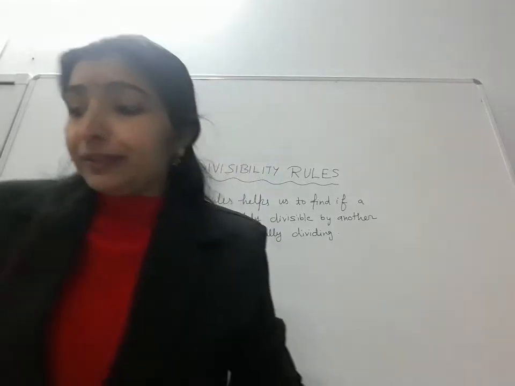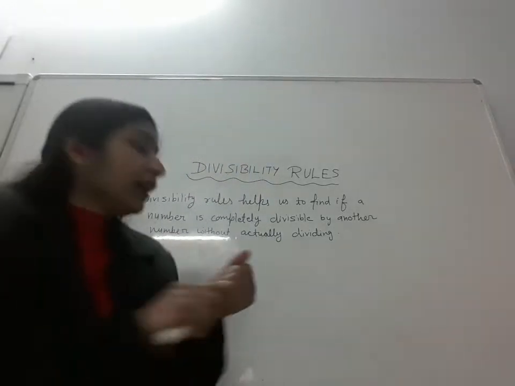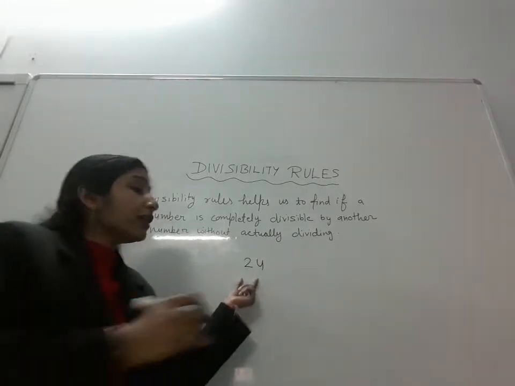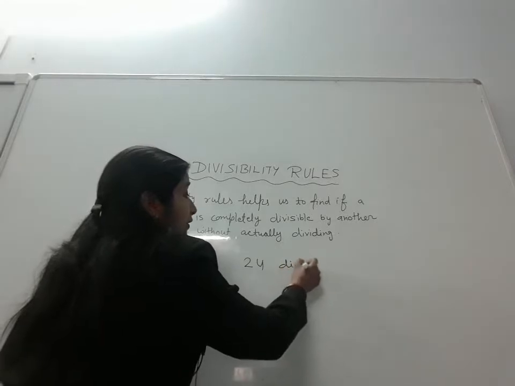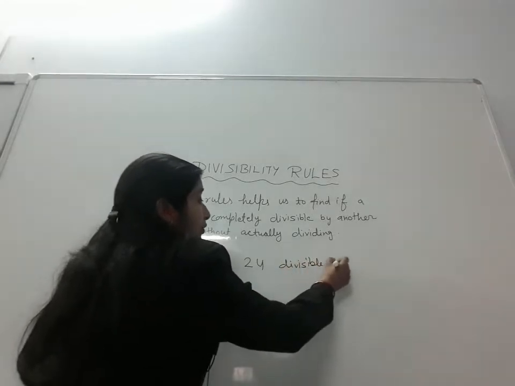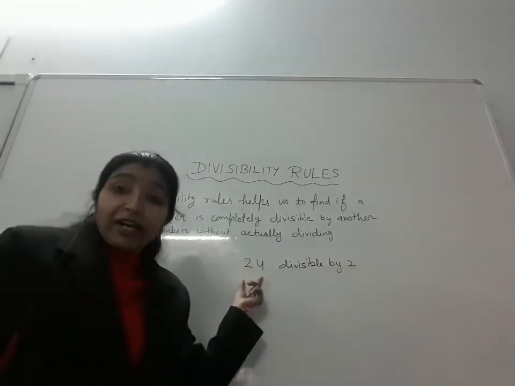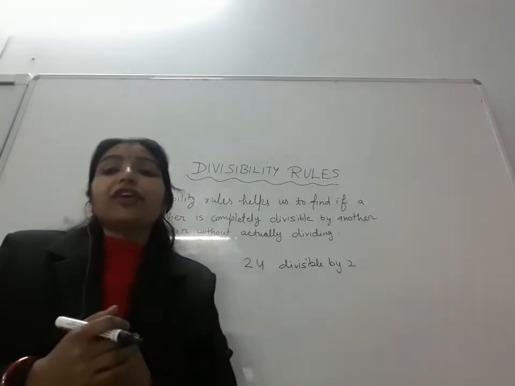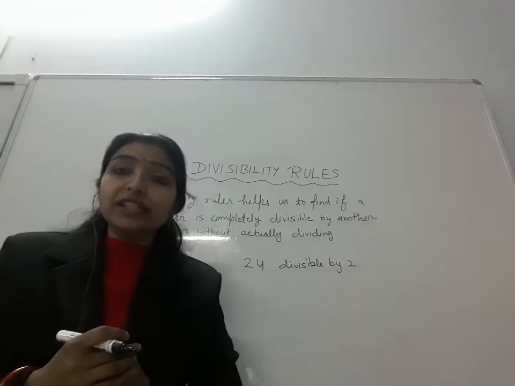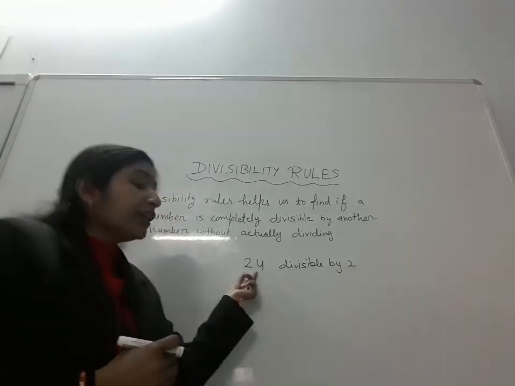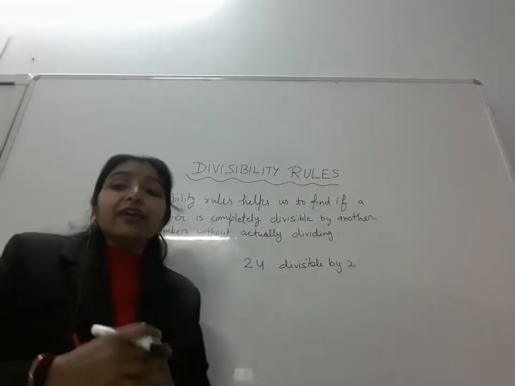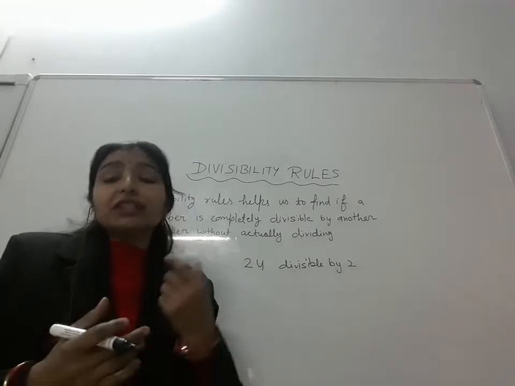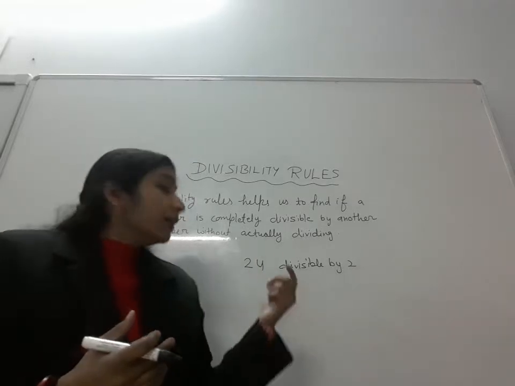For example, if I say 24, is 24 divisible by 2? Without dividing, if you can say yes or no, here we are using the rules of divisibility. So 24 is an even number and we know all even numbers are divisible by 2. So this is the rule of 2.